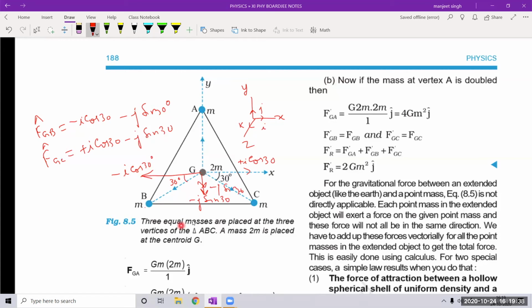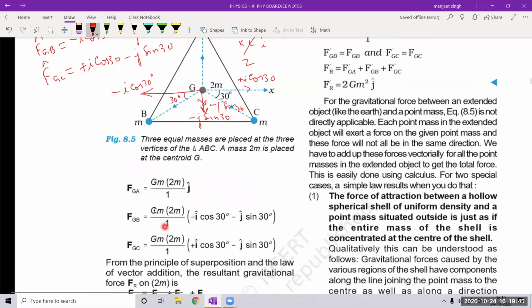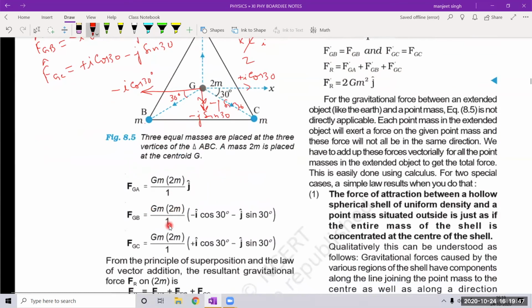Okay, now we can write the full expression. What is the force on the 2m mass at the centroid by B? G m1 m2 upon r square, and the unit vector in this direction. We have already written the unit vector for GB: minus i cos 30 minus j sine 30. Similarly, FGC, from G to C. What is that? G m1 m2 upon r square and plus i cos 30 minus j sine 30.